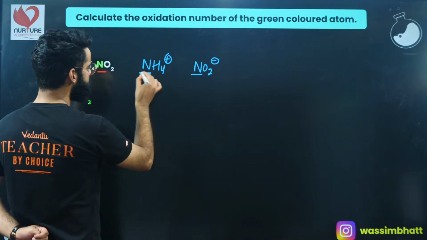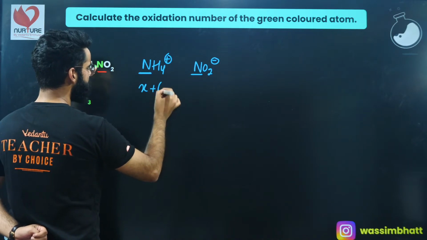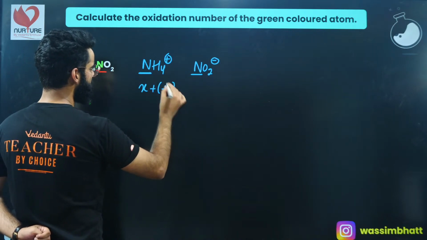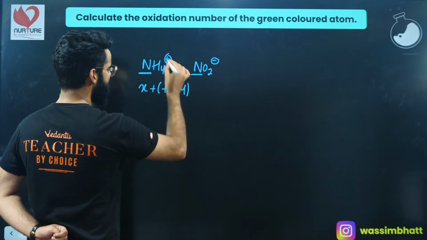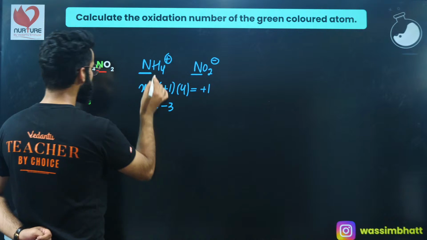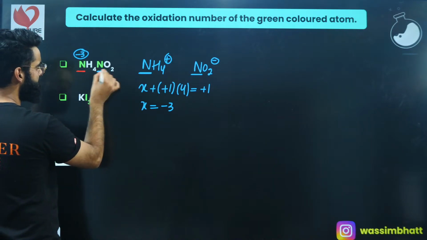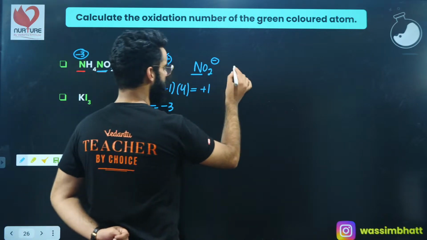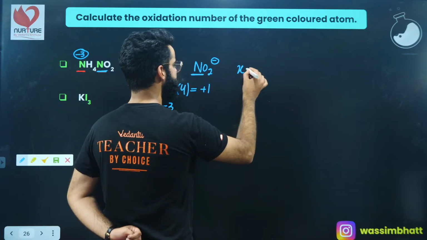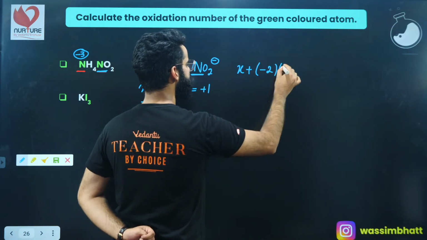What about the oxidation state of this nitrogen? Let's assume it as X. Oxidation state of hydrogen, you'll say as +1. There are 4 hydrogen atoms. Net charge present over here is +1. So the value of X will come out to be -3. So -3 is basically the oxidation state of this nitrogen, right? What about the oxidation state of this nitrogen? NO2 negative. The oxidation state of nitrogen is X. Oxidation state of oxygen is -2. Total, how many oxygen atoms do we have? 2.